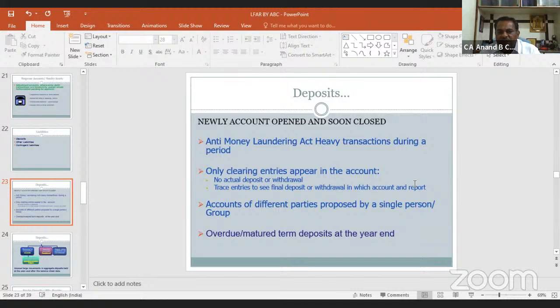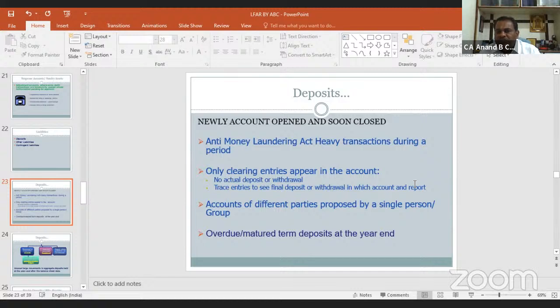One more item is there: overdue or matured term deposits at the year end. This item is also mostly taken care of as a matter of the auto renewal system implemented in the bank. Mostly we are not finding this type of items.